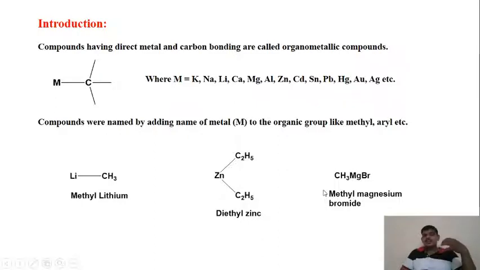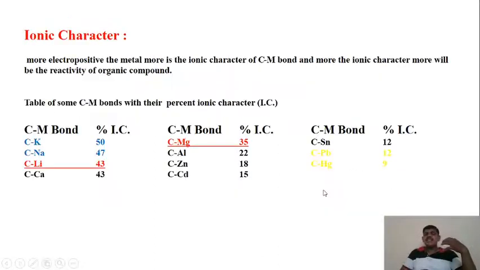Then next we are going to see the ionic character. This is the most important property of the organometallic compounds. As we know, the metal atoms are electropositive in nature. So when the electropositive nature of the metal in the organometallic compound is more, that bond shows more ionic character.